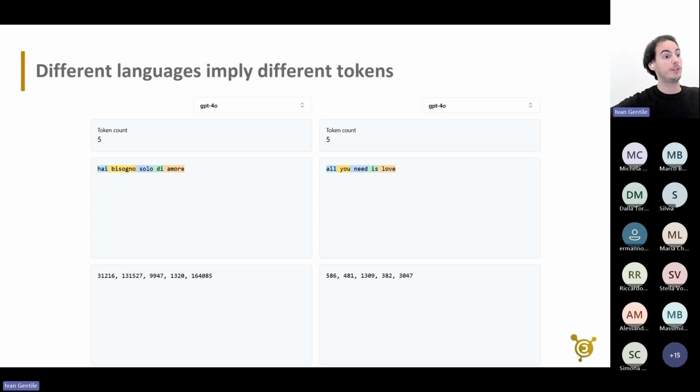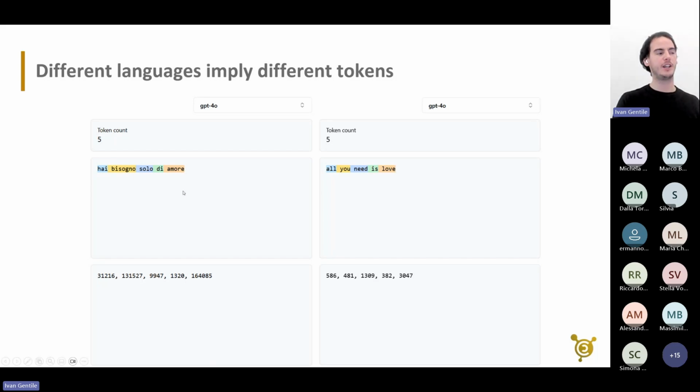Okay, so we saw the caps, no caps, we saw different models, and we also see that different languages imply different tokens. Again, it's not that the LLM does not understand the meaning that we tell them, right? They get the text, the text becomes numbers, and then they reason upon these numbers. So in the next 15 minutes, we're going to make sure that the numbers we give them are the numbers I want them to see in order to respond to me.